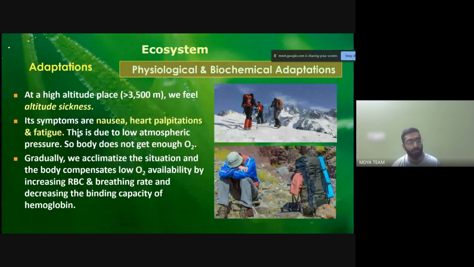So what happens is that gradually, when we are in low atmospheric pressure zones at a high altitude, we acclimatize to the situation, and the body compensates for the low oxygen availability by increasing the RBC and the breathing rate, and by decreasing the binding capacity of the hemoglobin. We compensate for the low oxygen availability through increased production of red blood cells inside our body, and also by increasing the breathing rate.